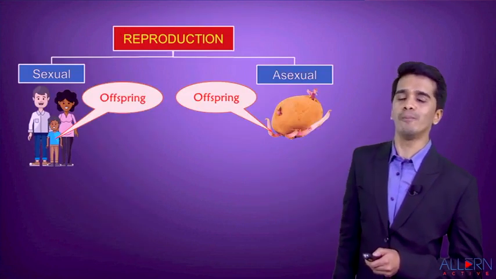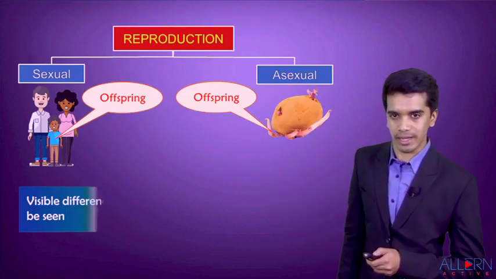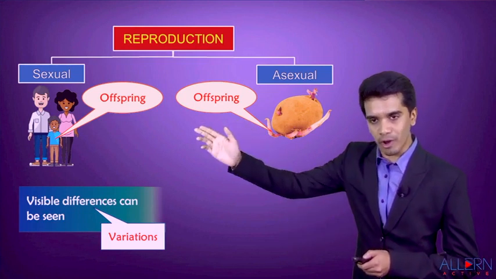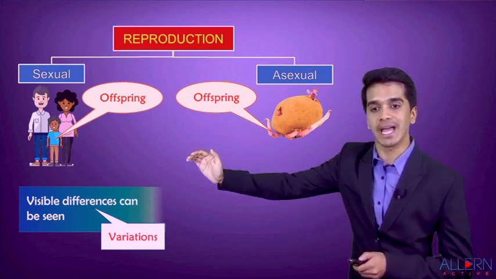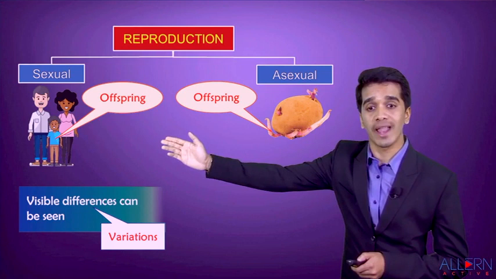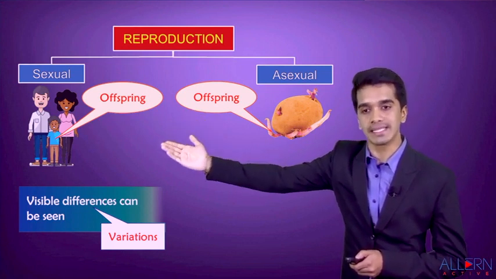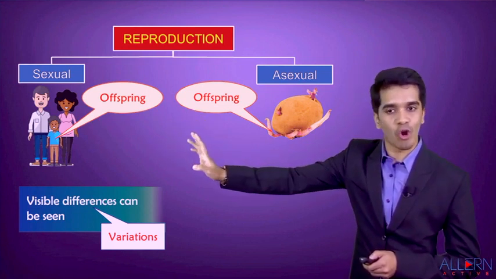So what have you observed, my dear students, in this slide? That in sexual reproduction, the visible differences can be seen. Differences are also called variations. The baby is not identical.